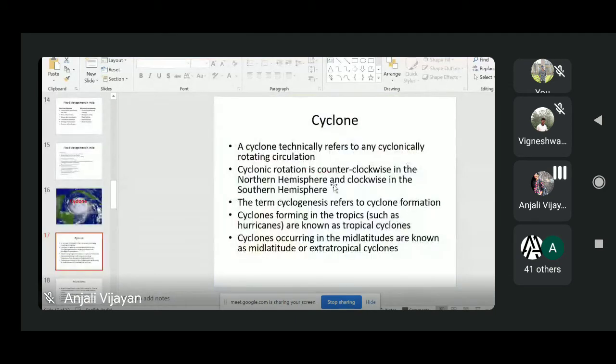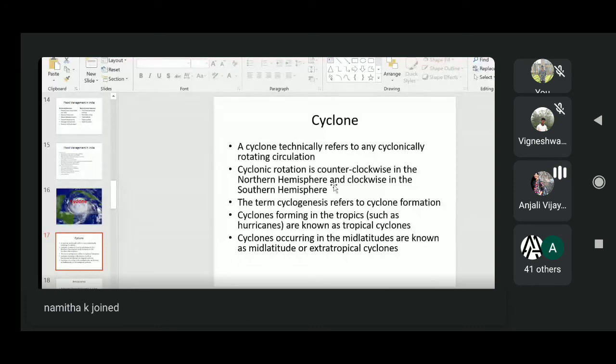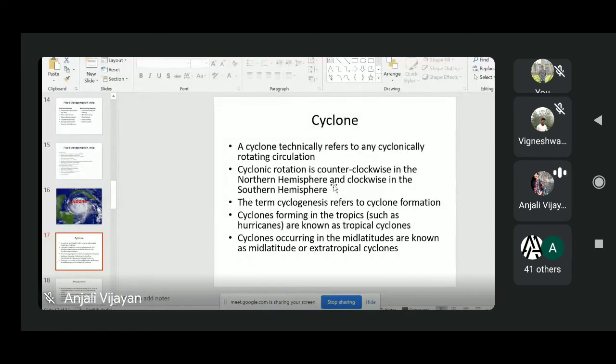Cyclone technically refers to any cyclonically rotating circulation. Its characteristics are that it is usually associated with some disturbances and accompanied by powerful winds. It normally blows in a clockwise direction in the southern hemisphere and anti-clockwise direction in the northern hemisphere. That you should remember. There is another phenomenon called anticyclone, which is just opposite to cyclone.